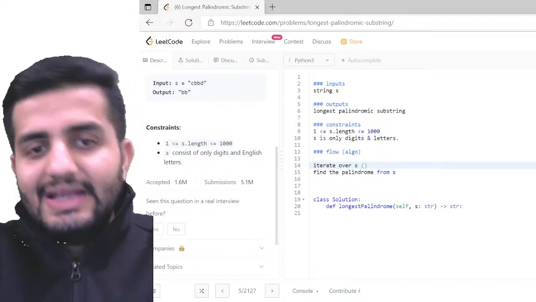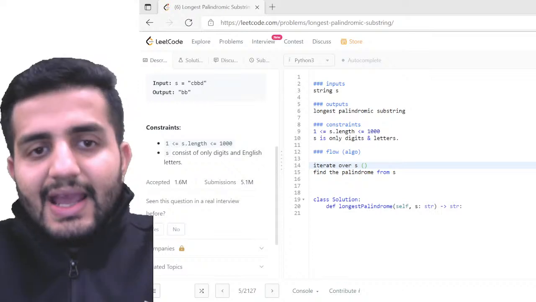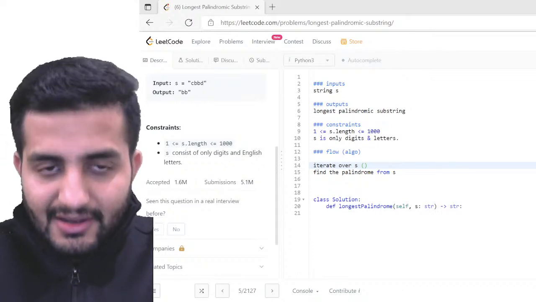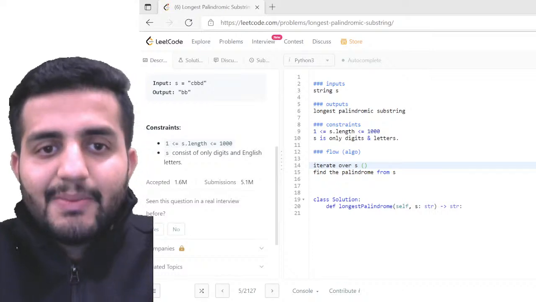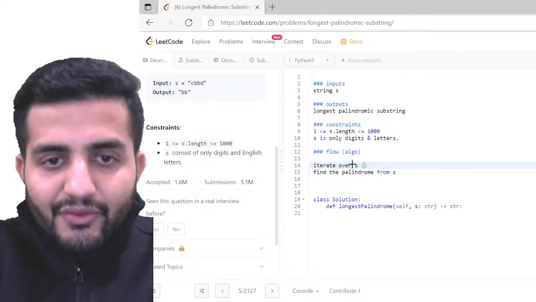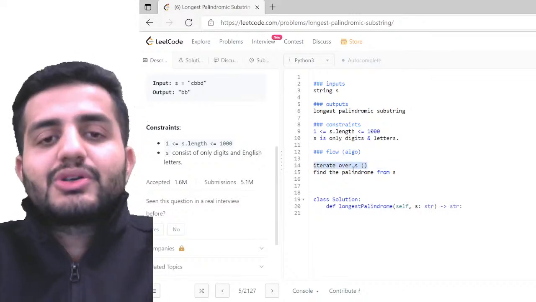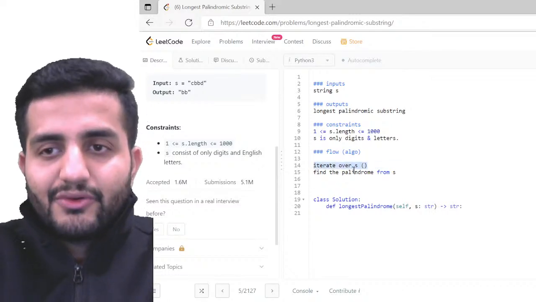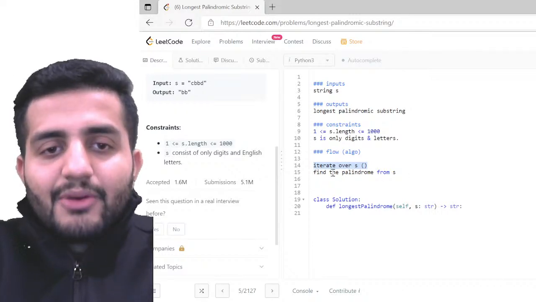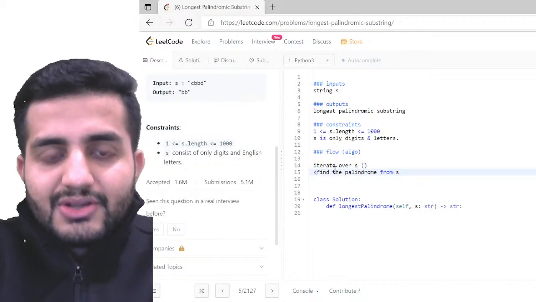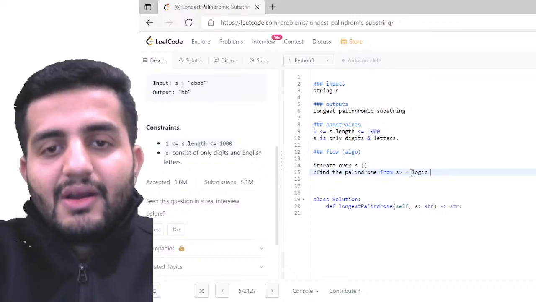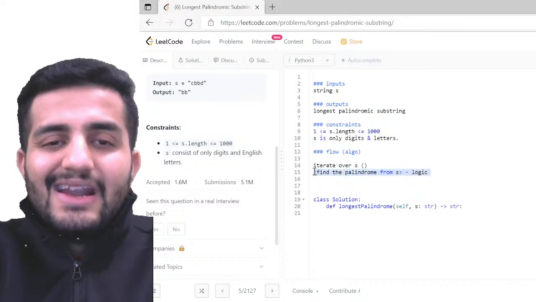I want to find each character over my S, and then from that I have to find out whether the group of characters is a palindromic sequence or not. You're getting it? This is where I have to find out. So iterate over S is my first approach. Definitely I have to iterate over S, because that is how I'm going to get each of the characters, and then find the palindrome. This is where the logic would come, where I'm going to find the palindrome.